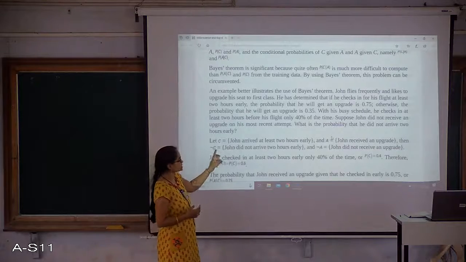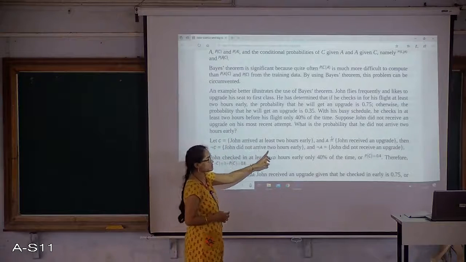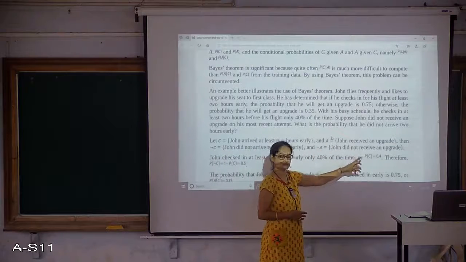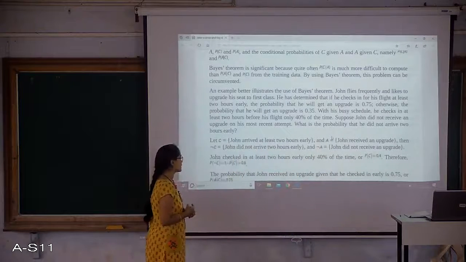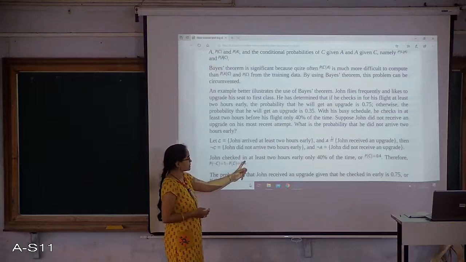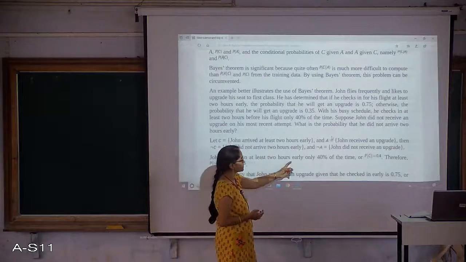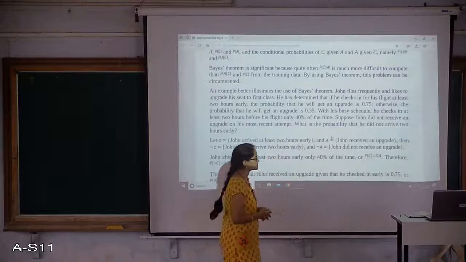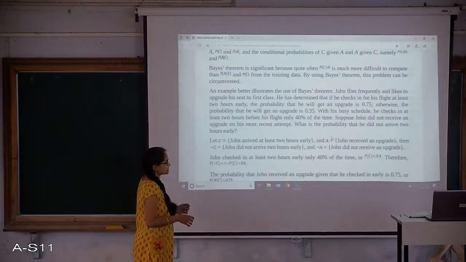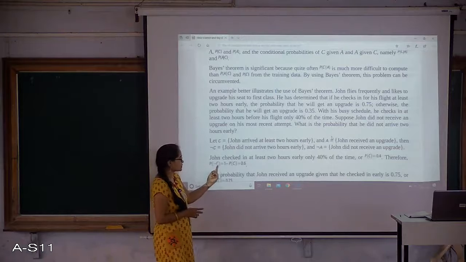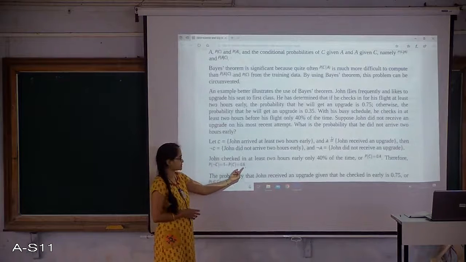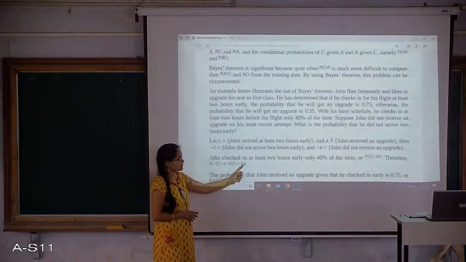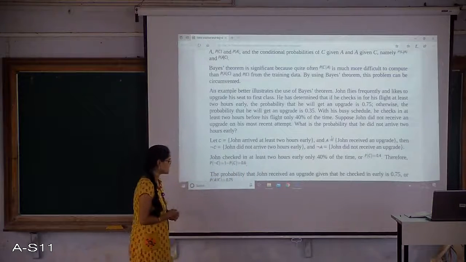Then not C is that he did not arrive 2 hours early, and the complement of A is that he doesn't receive the upgrade. Now, John checks in at least 2 hours before only 40% of the time. So the probability of C is 0.4, and not reaching there is 0.6. Probability of C and probability of not C are 40% and 60%.